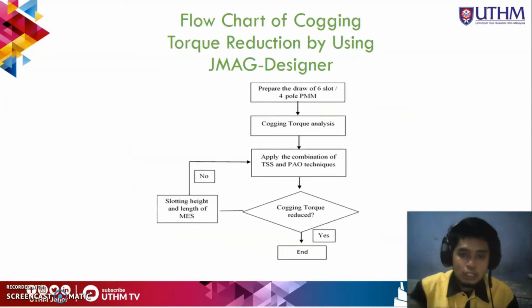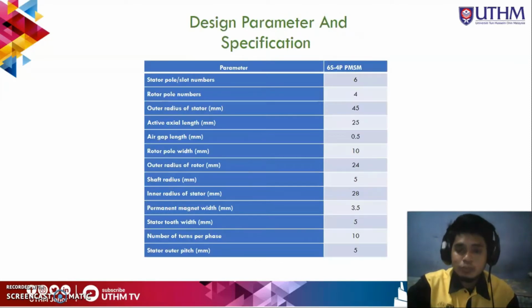So for methodology, this is a flowchart of cogging reduction by using JMAG designer. First, draw the design of 6 slot and 4 poles. After that, cogging analysis for the initial structure. After that, apply the combination of TSS and POW. If yes, then that's all for my research. If no, I will adjust the parameters of slotting height and length of MES. MES stands for magnet edge slotting. So these are the parameters for my structure of PMM.